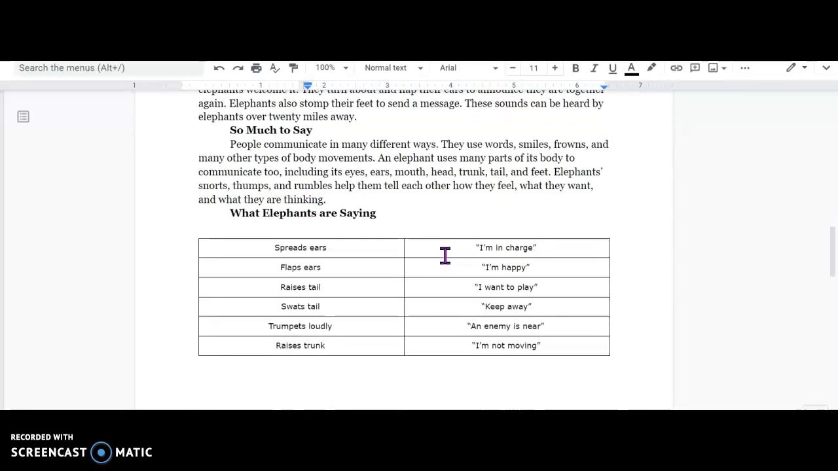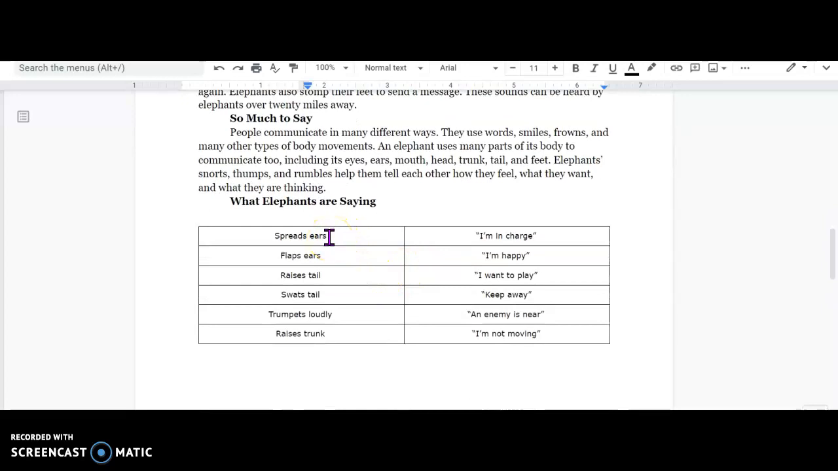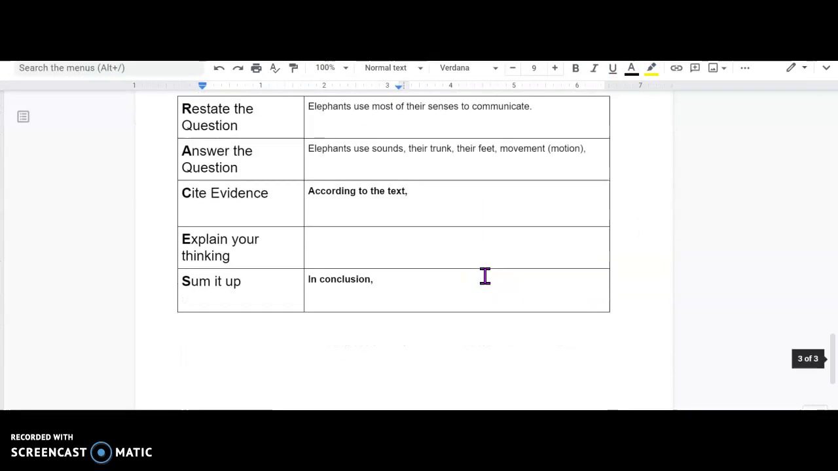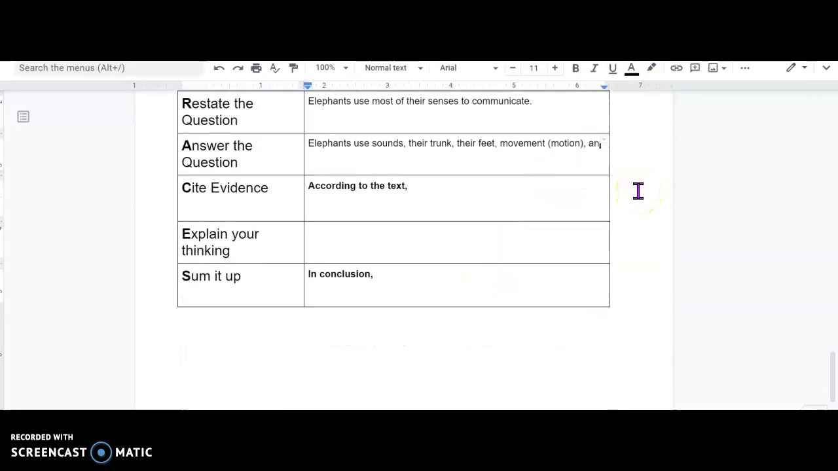There's one more thing. I'm going to put that they use their ears too, because this is all about their ears and they're using their ears to communicate. That's crazy. So I'm going to mark that too. I think that's cool. And even their ears to communicate.